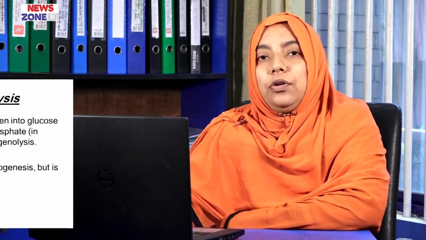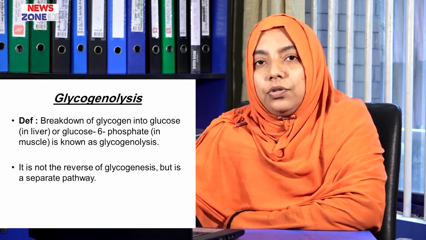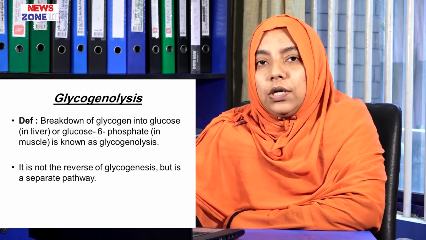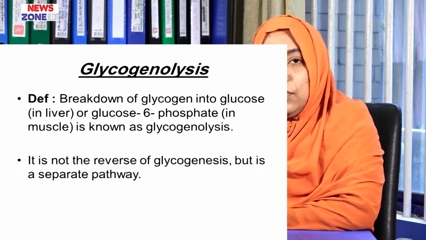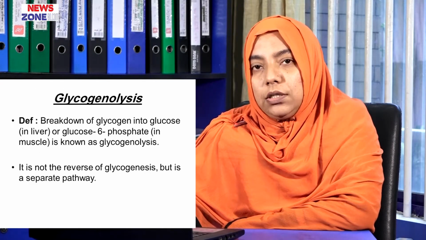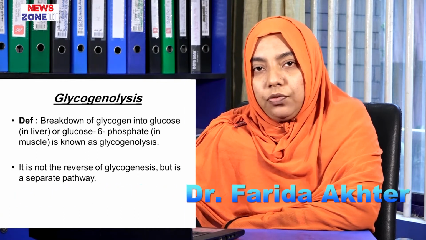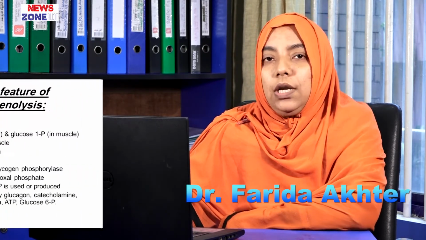Now comes our next topic, that is glycogenolysis. What is glycogenolysis? Glycogenolysis may be defined as the breakdown of glycogen into glucose in liver or glucose 1-phosphate in skeletal muscle. It is not the reverse of glycogenesis, rather it is a separate pathway. Now come the salient features of glycogenolysis.